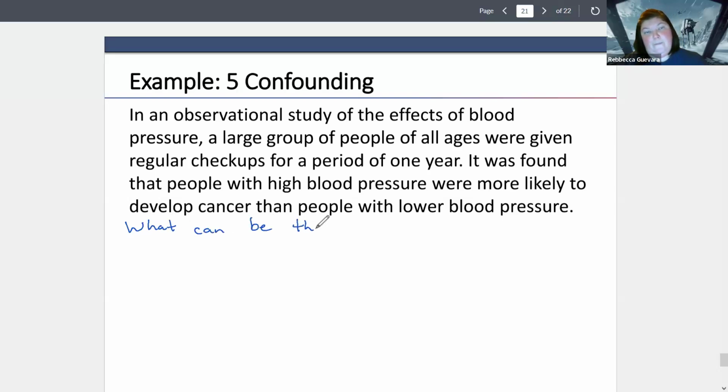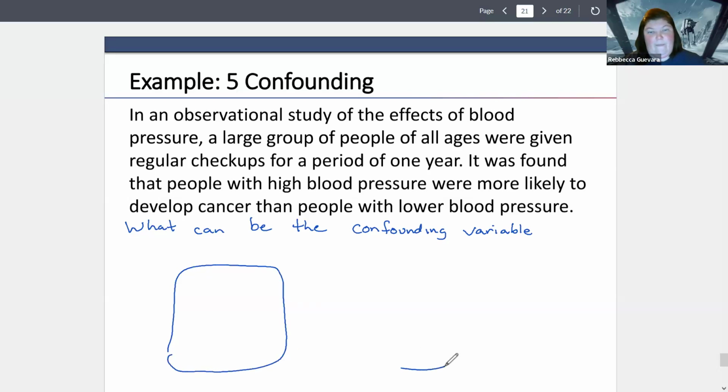So there's several things that you can think of. So we have high blood pressure.